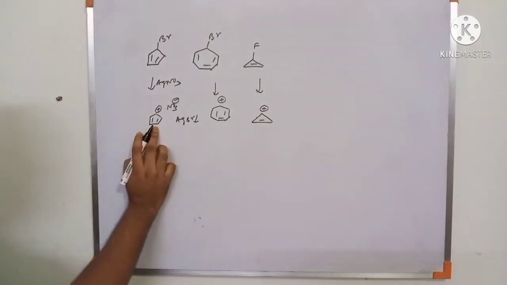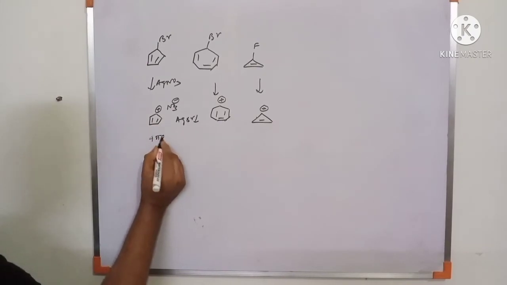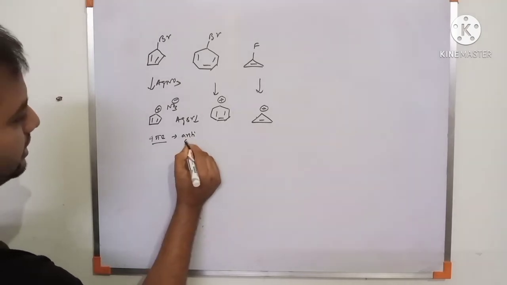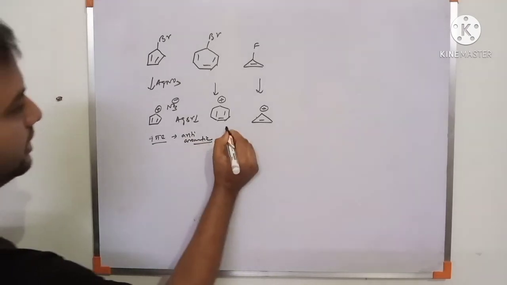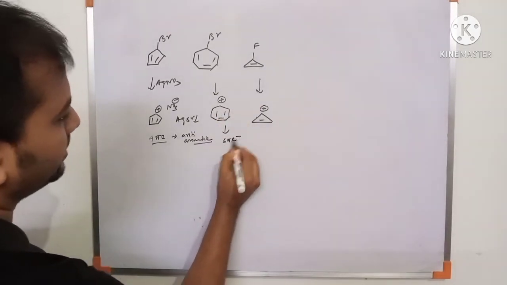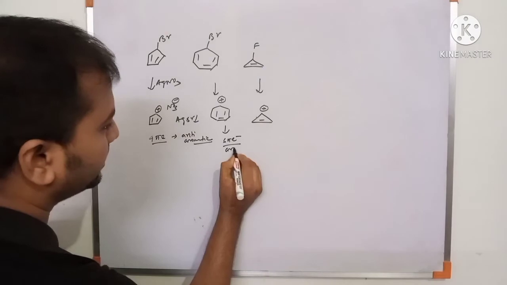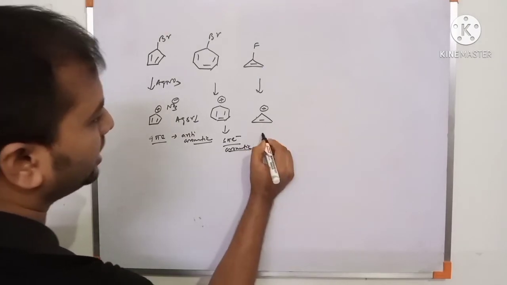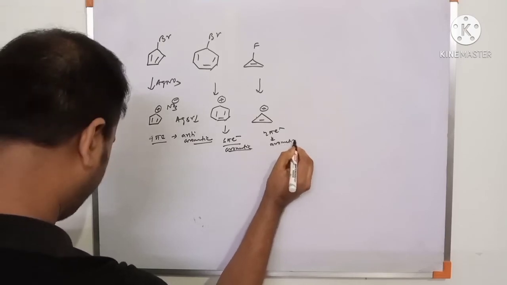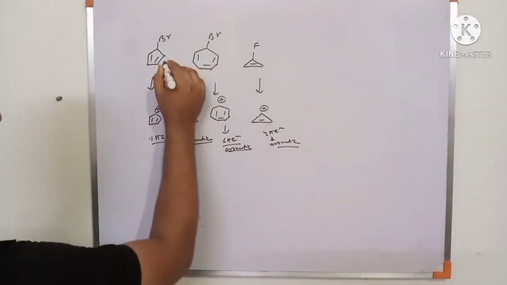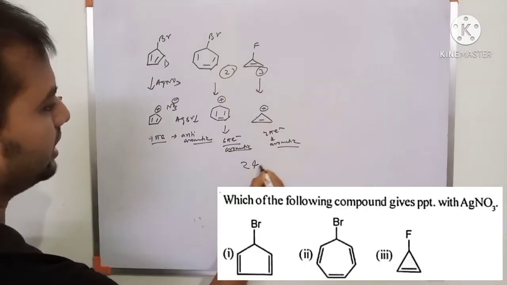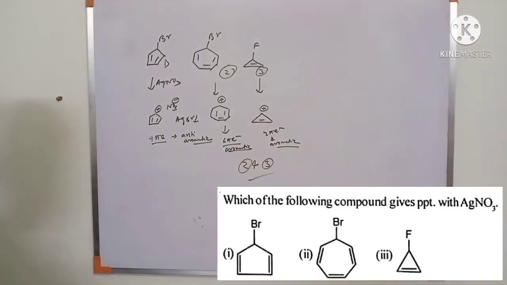There is a 4 pi electron system with conjugation. This is an anti-aromatic compound, less stable. This is a 6 pi electron system with conjugation. This is an aromatic compound. And 2 pi electron conjugation is also aromatic. So for precipitation among 1, 2, 3, only 2 and 3 are precipitated.